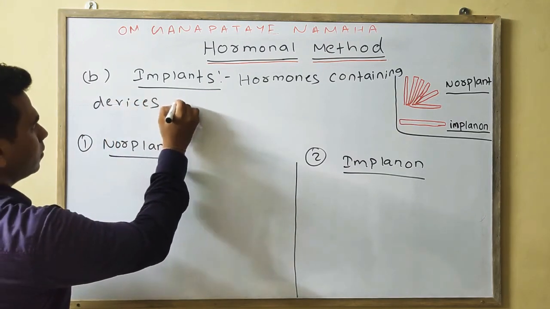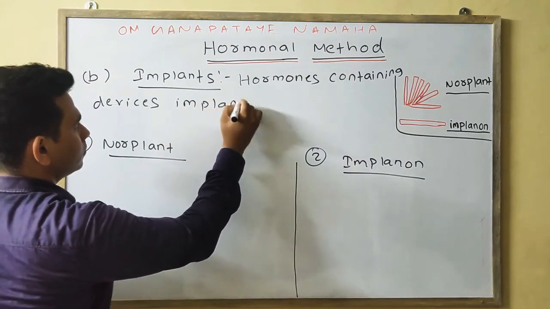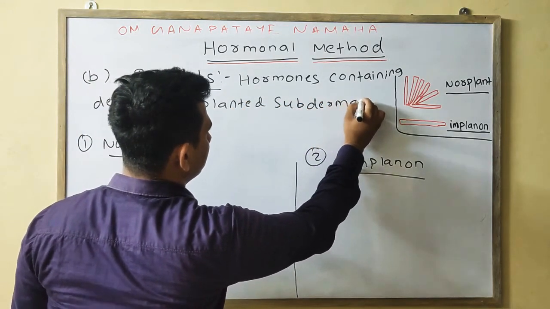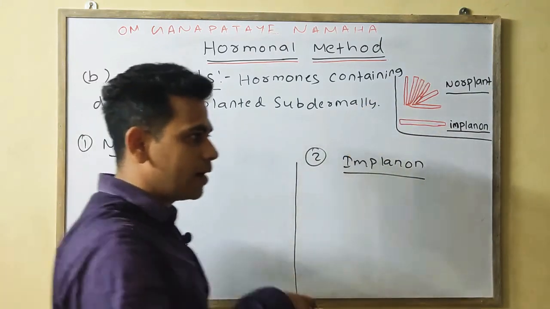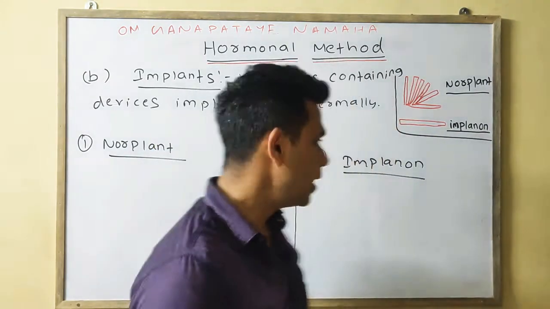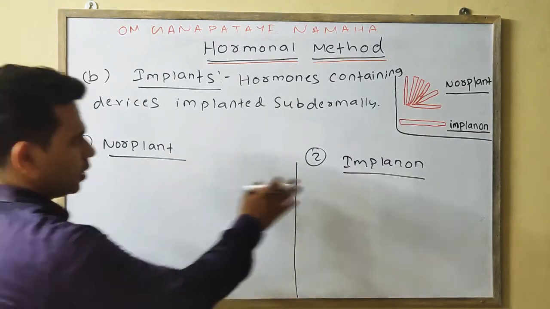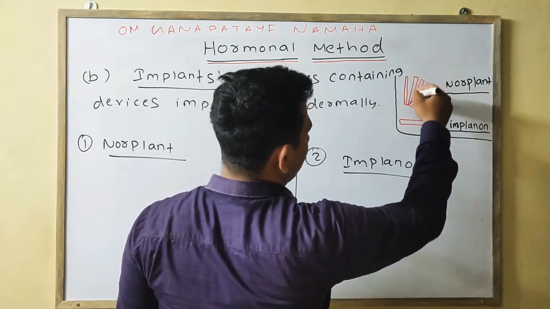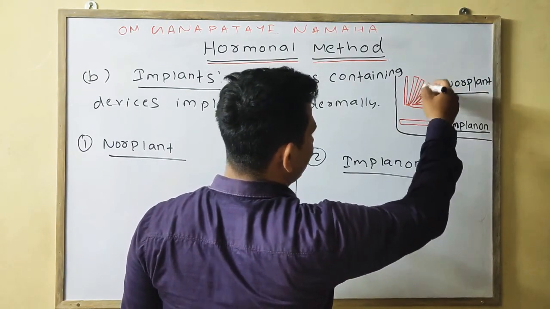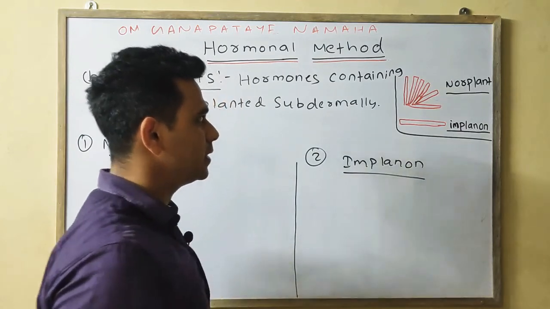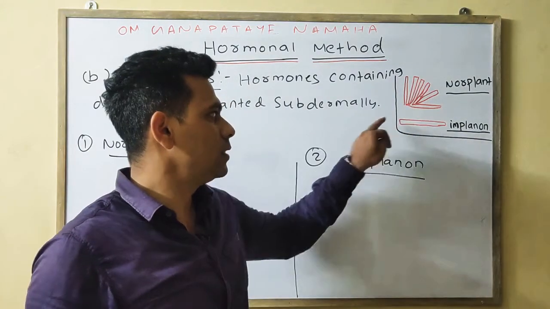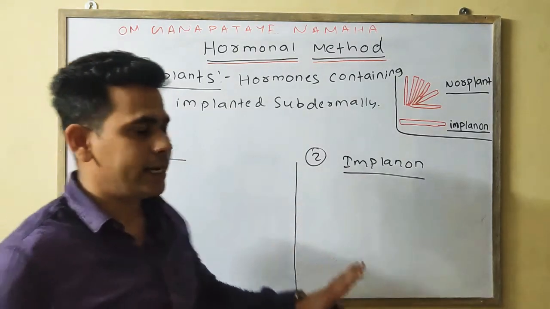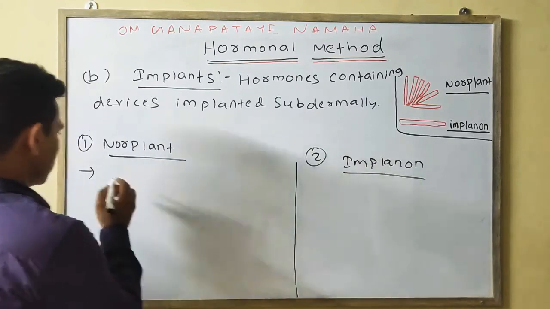Okay, it is of two types, one is your Norplant, other one is your Implanon. This one you can see, this is your Norplant, which consists of 6 capsule-like structures having a fan shaped structure, whereas the Implanon is a single rod like structure. In both cases it contains the progestin hormone, only progestin.